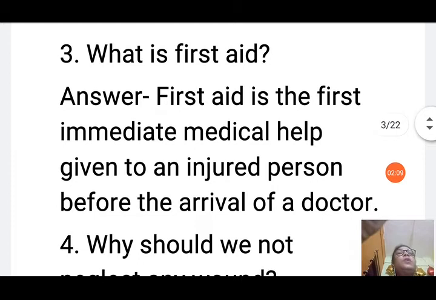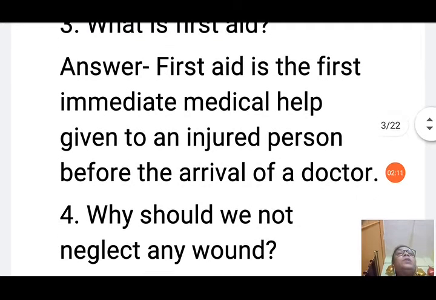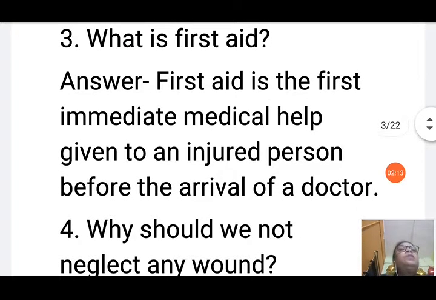Now let us see question number 3. What is first aid? First aid is the first immediate medical help given to an injured person before the arrival of the doctor. So first aid is first quick help. You should give the help quickly so that the condition of the patient cannot become worse and the injured person can have comfort and he or she can improve his condition.